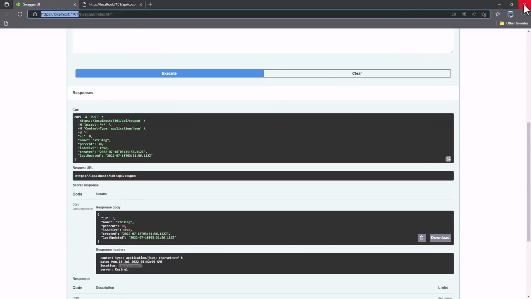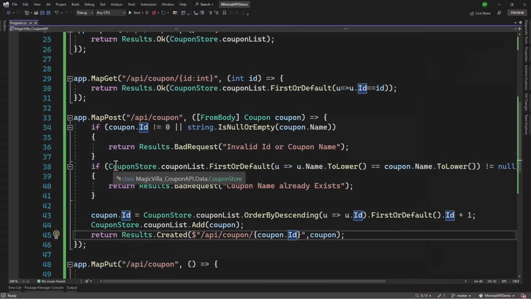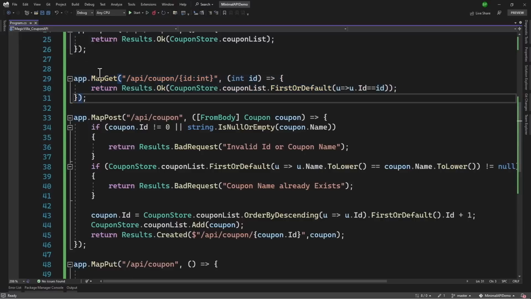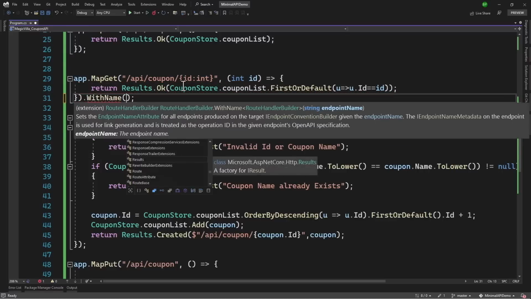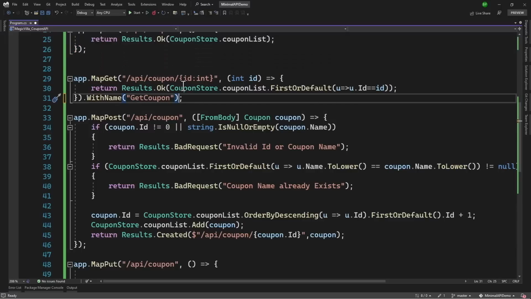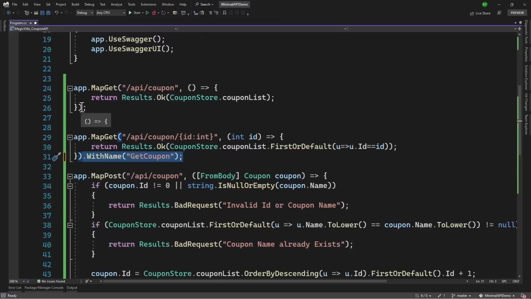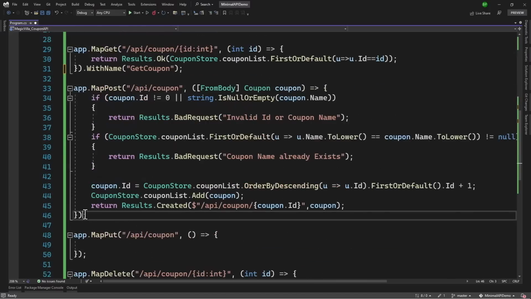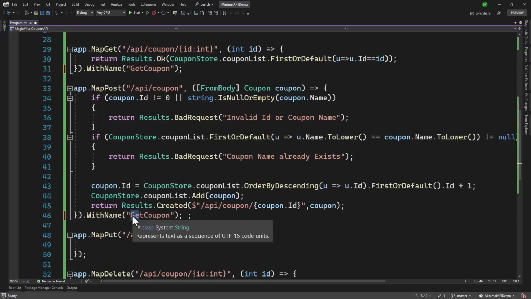But what if we want to use the created at route? For that, we actually have to give this get some route name. How to do that? With Minimal API, after the map get here, we have something called as WithName, and there we can provide name of this endpoint. So right here, I can call this endpoint as GetCoupon, and then we can use that name. The first one here, let me call that as GetCoupons. The HTTP post, we will call that as CreateCoupon.